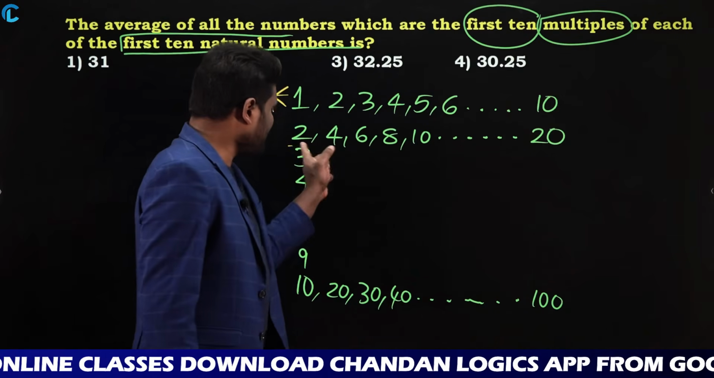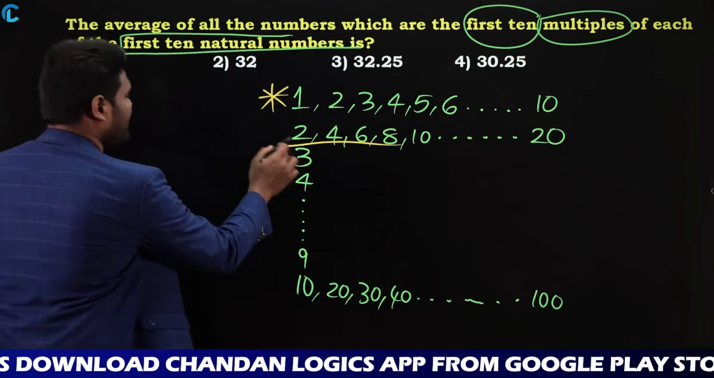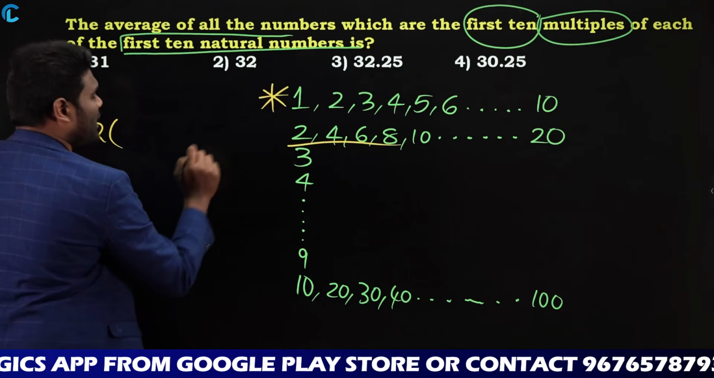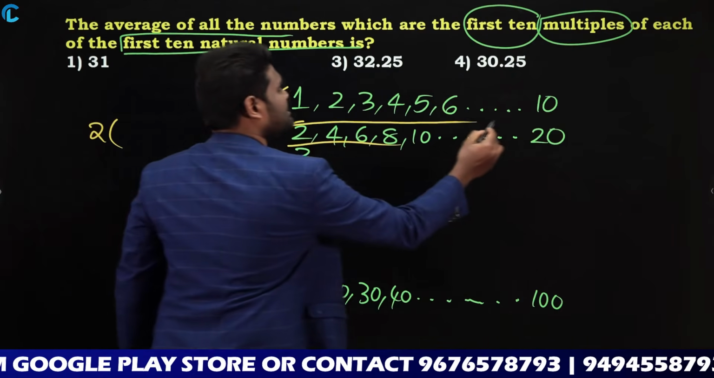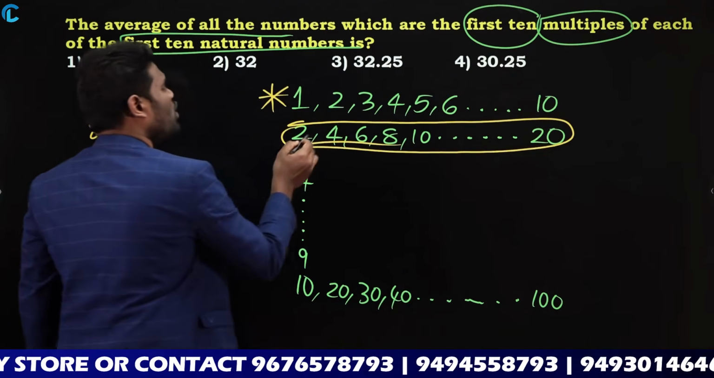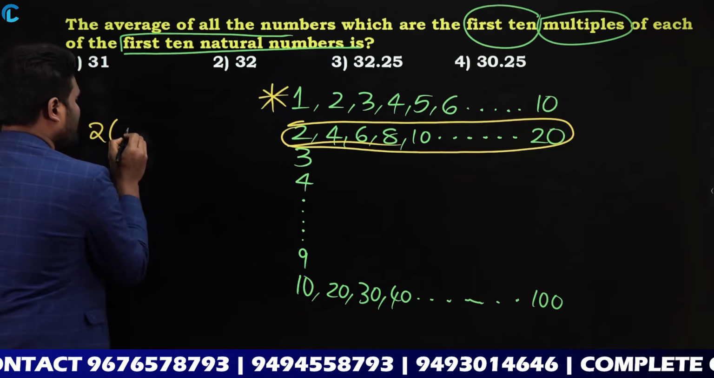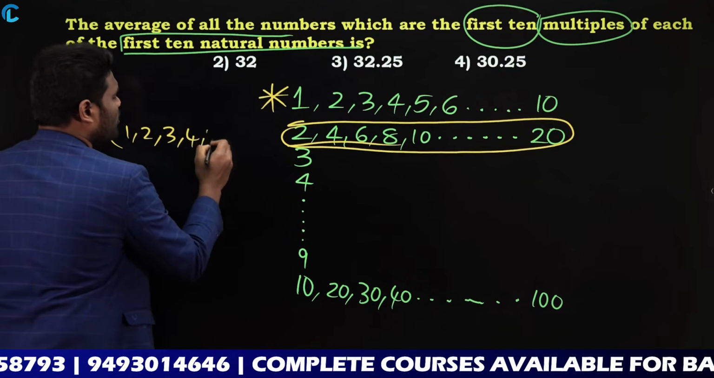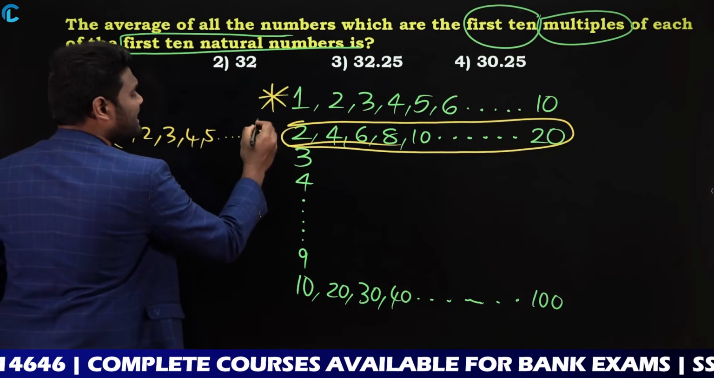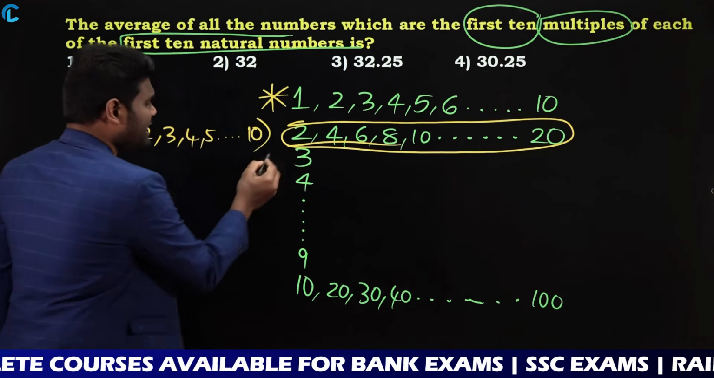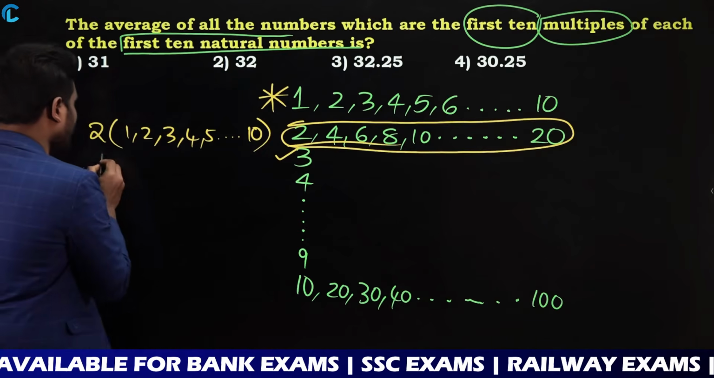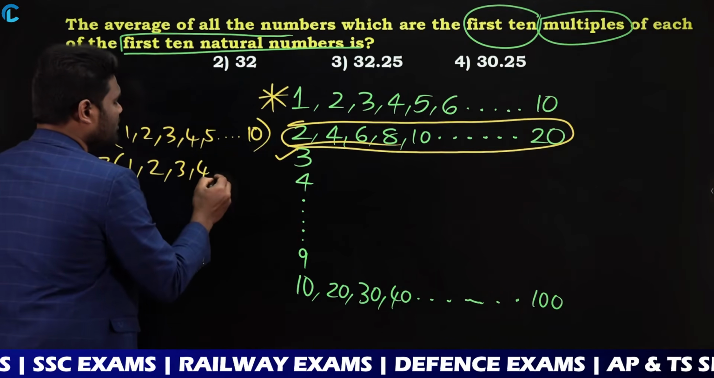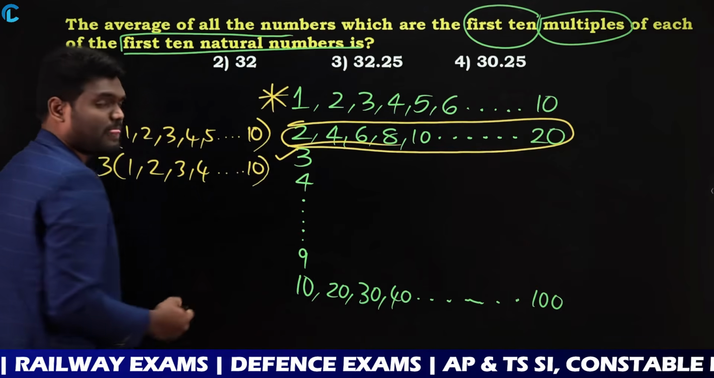From this, if I am going to take 2 common, then what happened? From this series, if I take 2 common, this is going to be 1, 2, 3, 4, 5, so on till 10. Similarly, from this series, if I take 3 common, this is 1, 2, 3, so on, it is going to be 10. Yes or no?